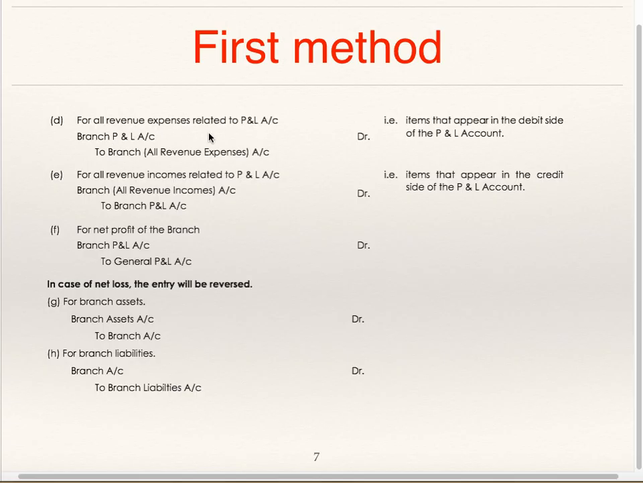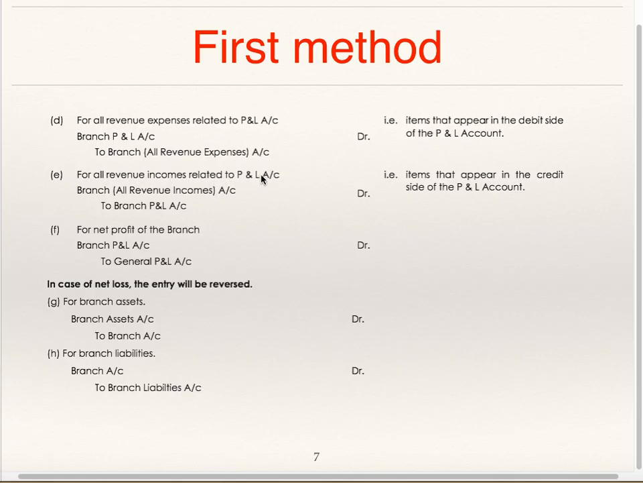For all revenue expenses related to profit and loss account, branch profit and loss account debit to branch account, items that appear in the debit side of profit and loss account. Whatever items you have to the debit side of profit and loss account, rent, rates, taxes, salaries, depreciation, etc., are to be added, and you are supposed to pass a single entry, branch profit and loss account debit to branch.